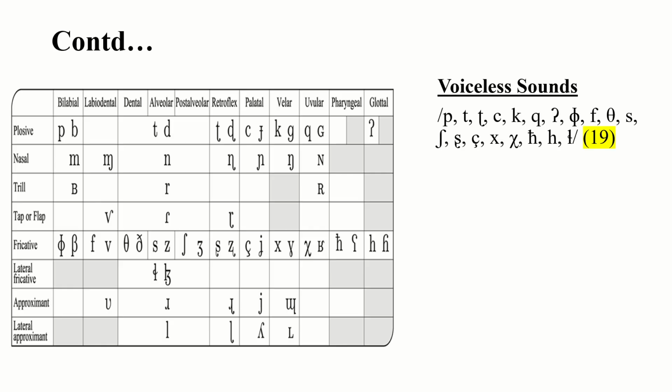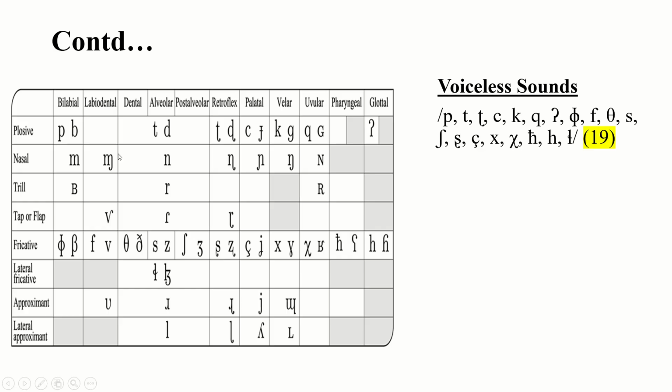You can see the sounds either on the left hand side or on the right hand side. Look at pa, ba. Two sounds are here: pa is on the left side and ba is on the right side. The sounds given on the left side are voiceless. The sounds given on the right side are voiced.